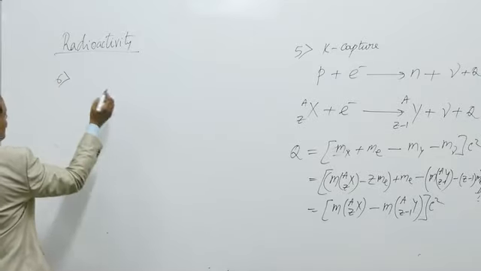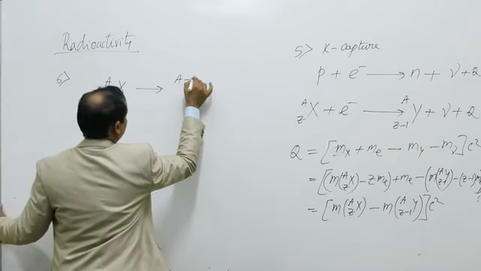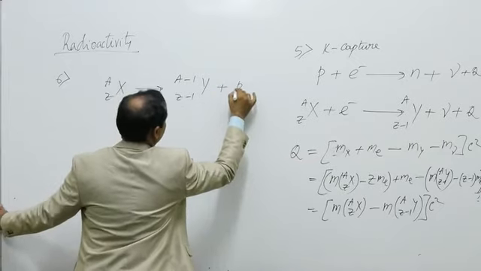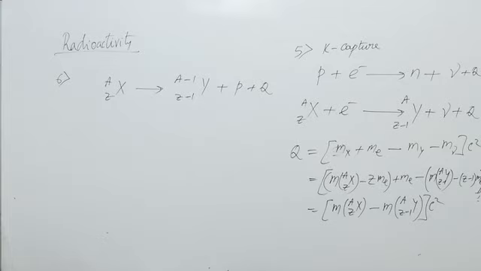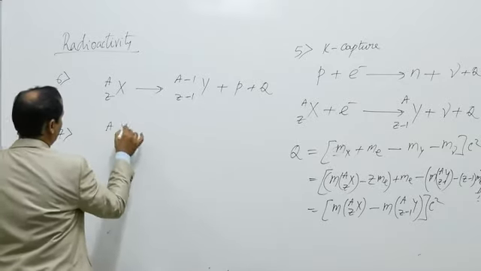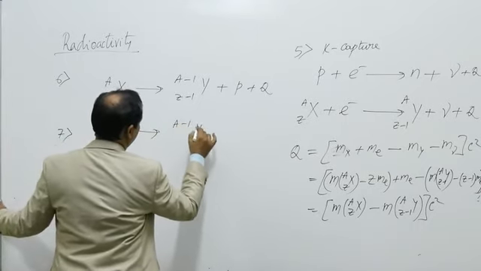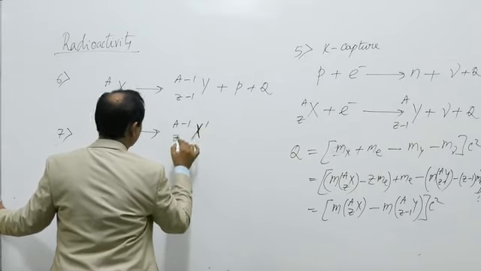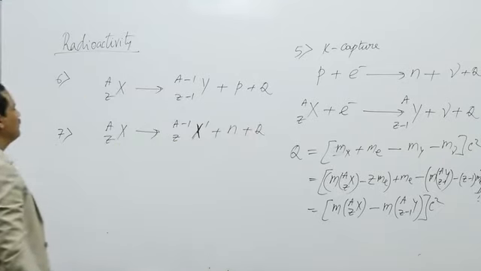The sixth one, proton emission: A X Z gets converted to A minus 1 Y Z minus 1 plus proton plus energy. This is proton emission. In neutron emission, A X Z gets converted to A minus 1 X dash Z plus neutron plus Q value.